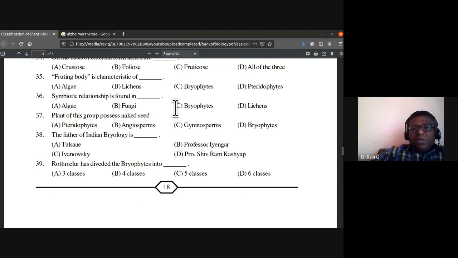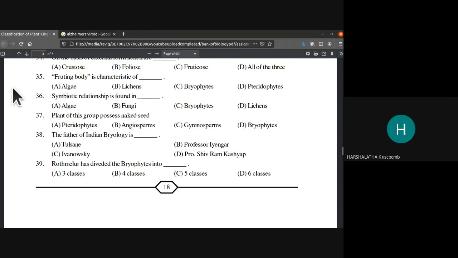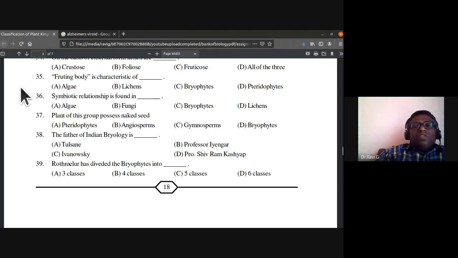Symbiotic relationship is found in algae, fungi, bryophytes, lichens. Lichens. In a symbiotic relationship, both of them benefit from each other. The mycobiont and phycobiont, that is fungi and algae, both benefit from each other. They benefit so much that you cannot see them as separate parts. The algae and fungi exist together as lichens. So this is a very good example of symbiotic relationship found in lichens. So 36, D is the answer.